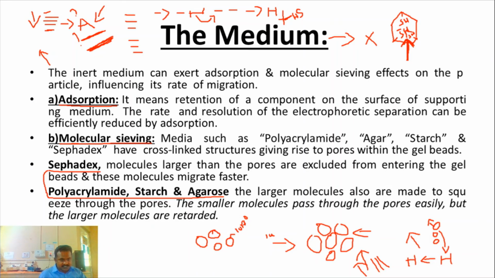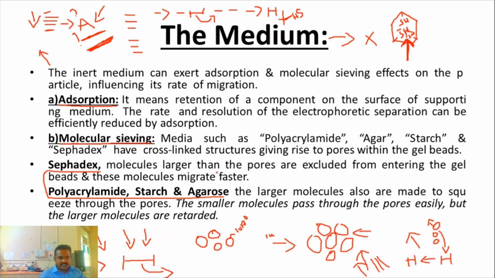Similarly, if we are going to separate proteins, we can choose polyacrylamide gel electrophoresis. For immunoelectrophoresis, we can choose Sephadex. For carbohydrate or lipid, we can choose cellulose or starch for the separation.